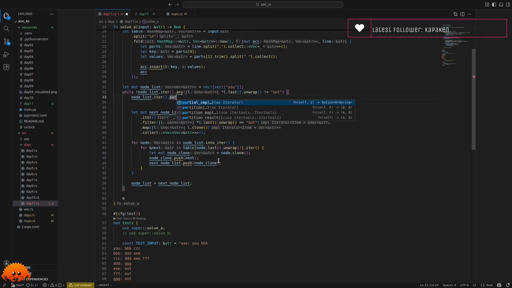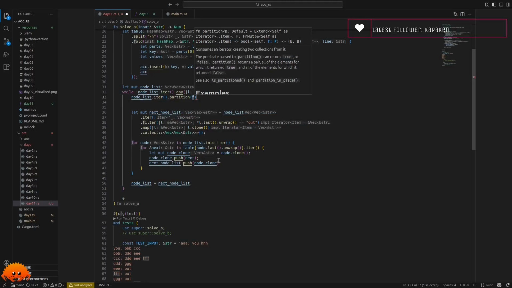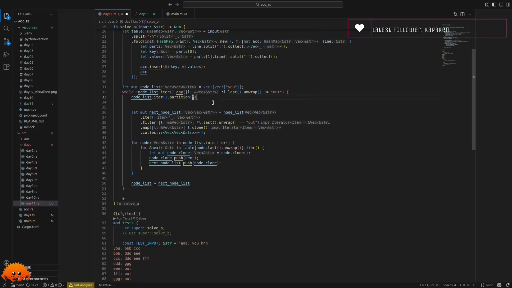Was it partition? Partition. Yes, perfectly. So it consumes an iterator creating two collections from it. The predicate passed to partition can return true or false, and partition returns a pair, and that's exactly what we want.